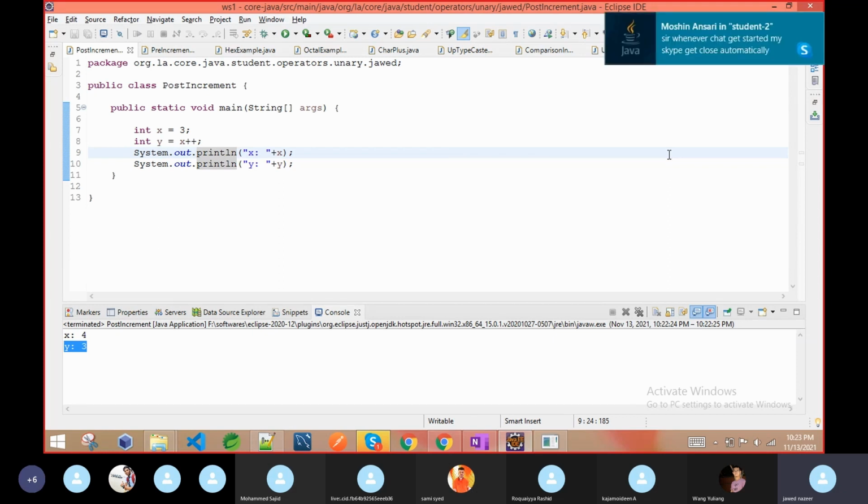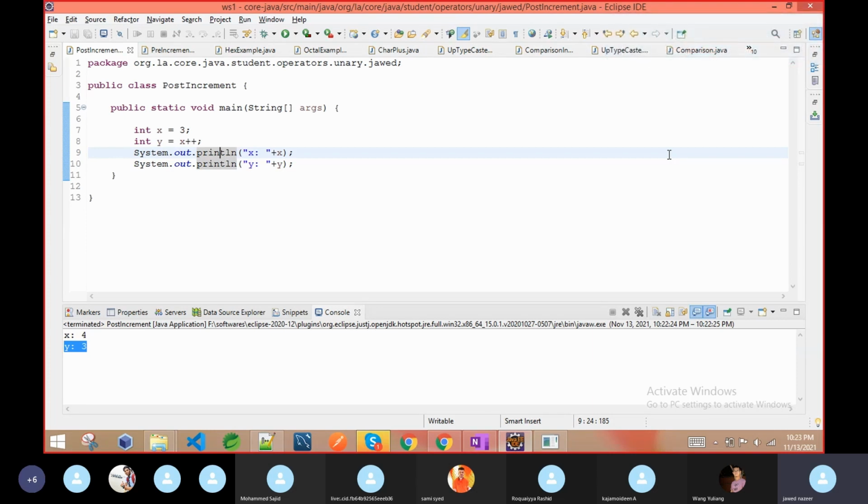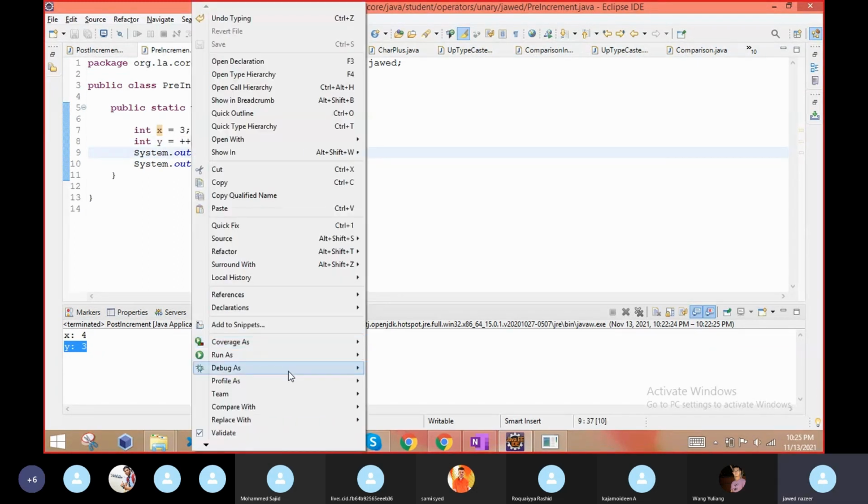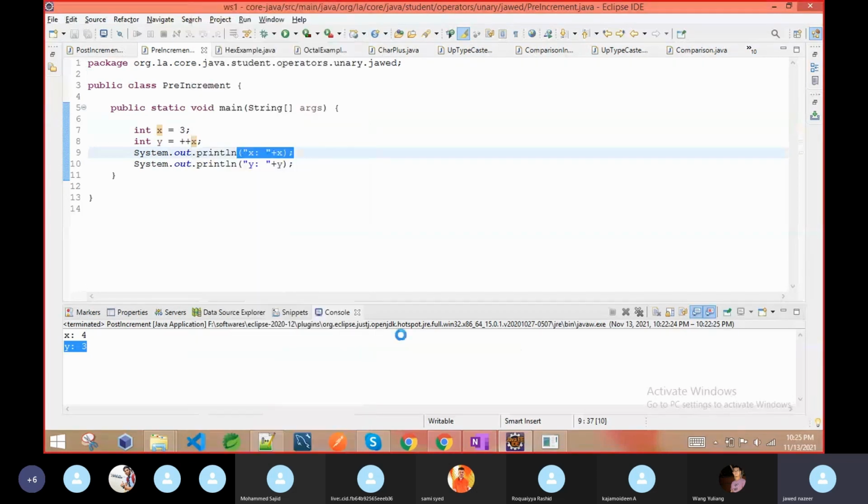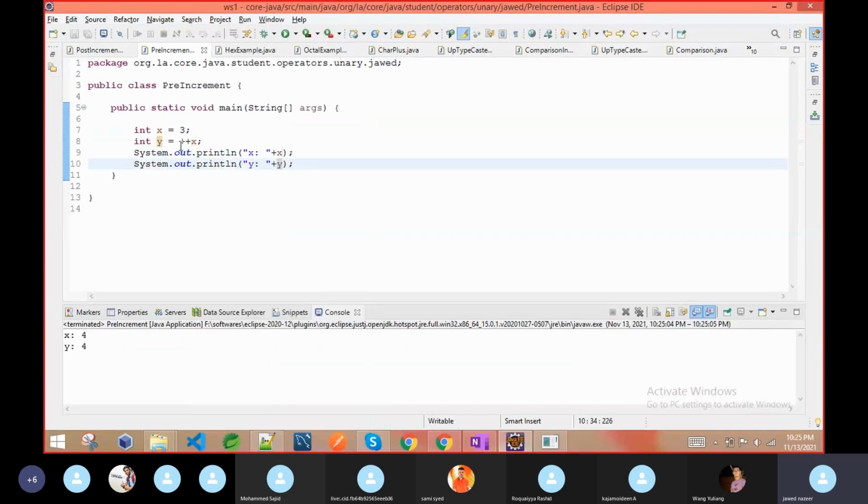We haven't discussed other operators like multiplication or division, or relational operators. That's why I just gave a simple example like assignment, which means we are assigning the value from right to left. You can see I print both of them each time. If you run this program as a Java application, both values are 4, the same value. Why? Because it is pre-increment, it first increases the value. These others are all post-increment.